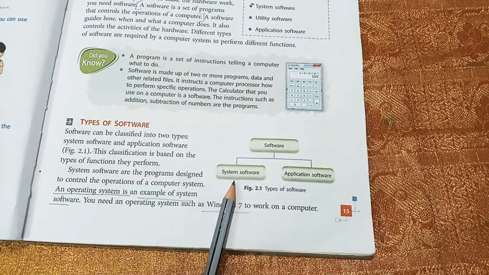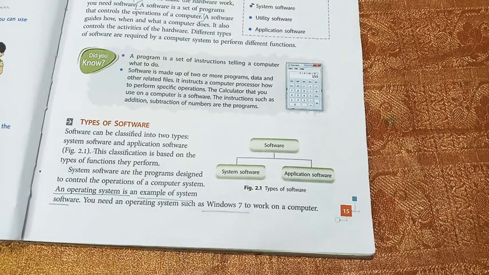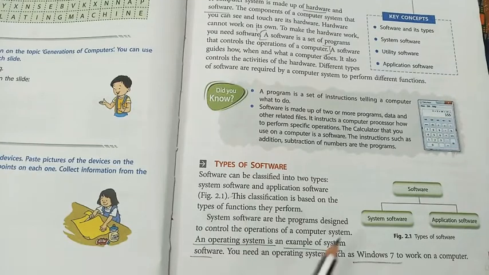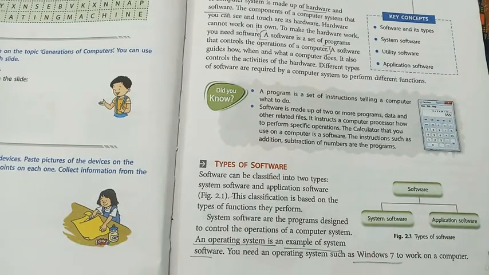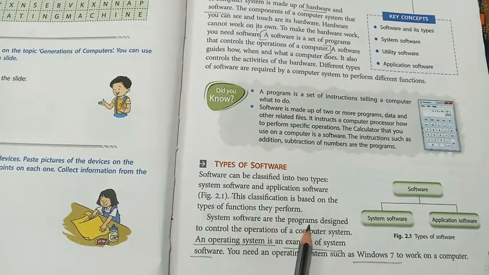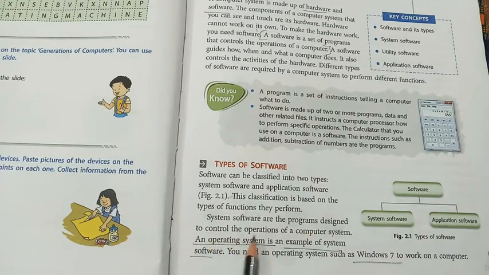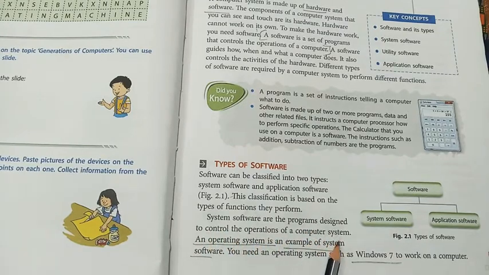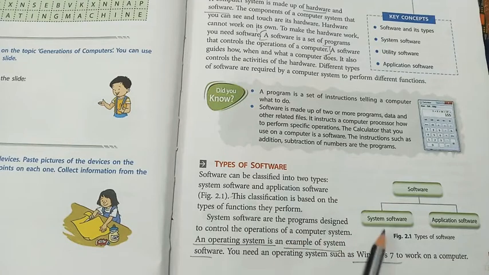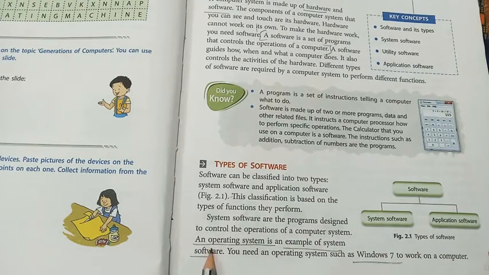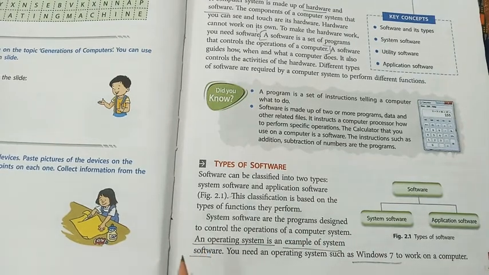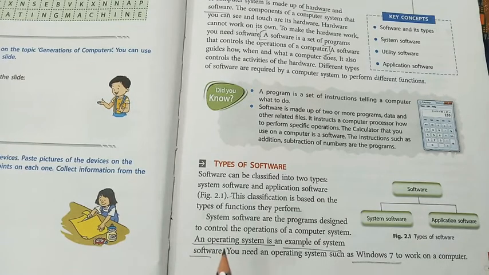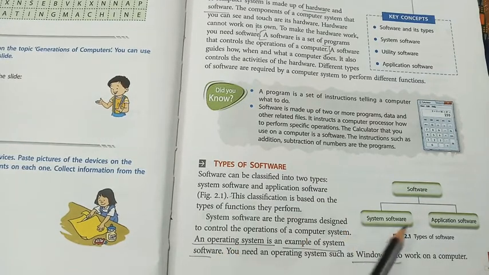What is meant by system software? Let's see the definition of system software. System software is a program designed to control the operations of the computer system. The best example of system software is an operating system. Any computer you take, without an operating system, we can't access application software. So the operating system is one of the major examples of system software.